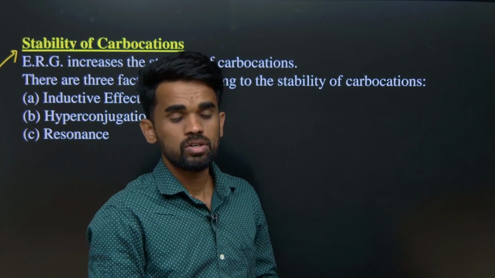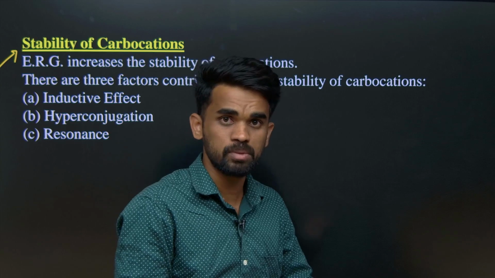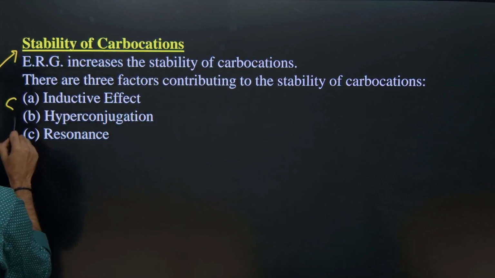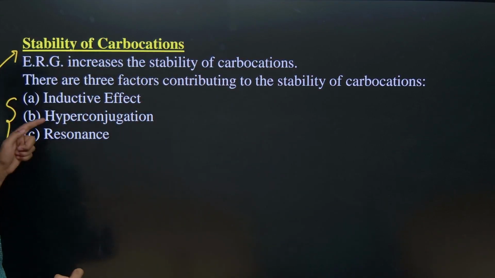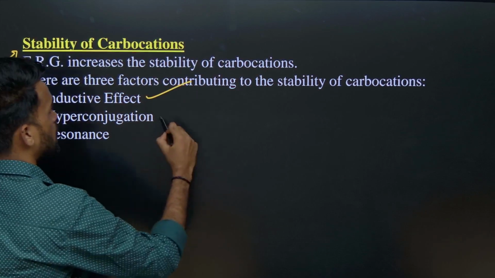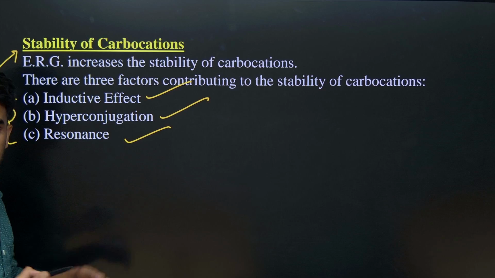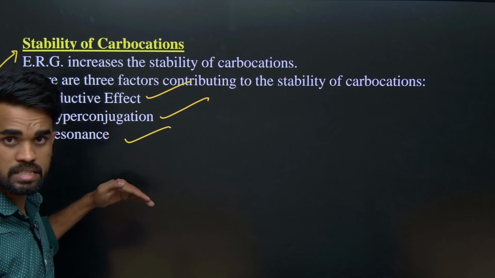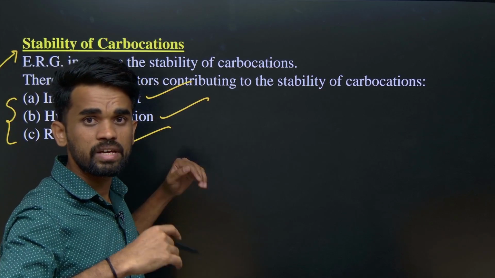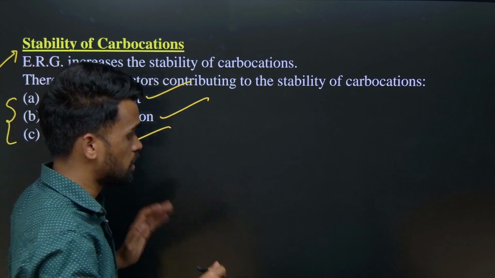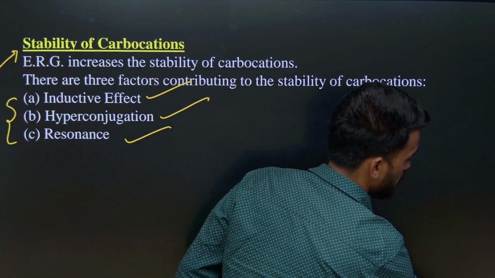In order to know which is more stable, we need to study three electronic effects: inductive effect, hyperconjugation and resonance. Once we are thorough with these, we can enjoy our learning process from this GOC and also in other parts of organic chemistry.